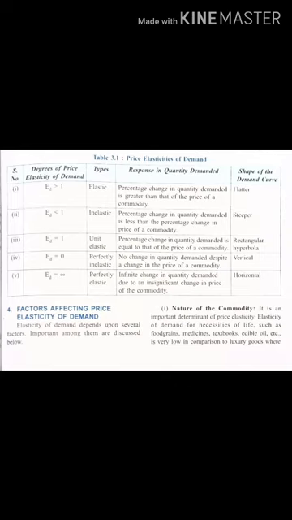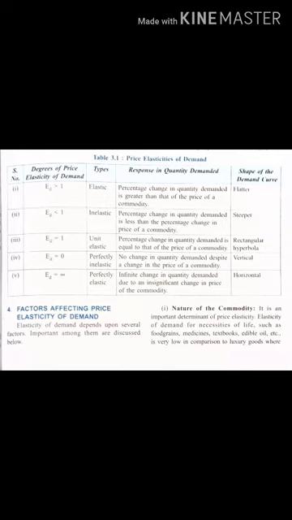Second case, if it is comparatively luxurious goods, like refrigerator, TV and all, what happens if there is a variation in the price? If your price is high, the demand will be low. If your price is low, the demand will be high. So this is how the nature of the commodity affects demand. If the nature of the commodity is different, accordingly your demand will vary.